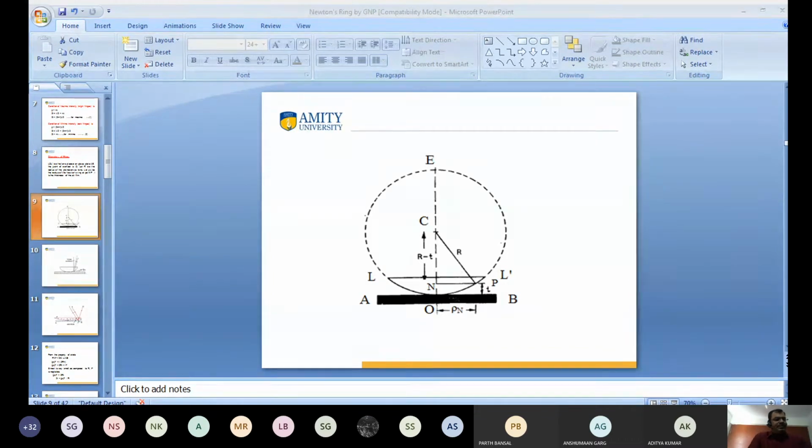Vishnu and Suman: Sir, please repeat. See this figure. The value of NP whole square. Have you seen the figure on the screen? Sir, you are saying NE whole square. NP.